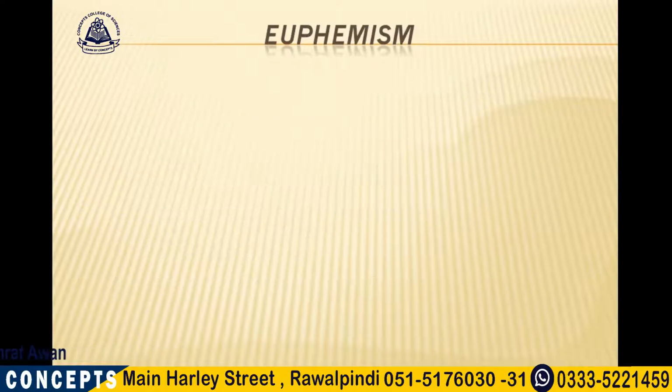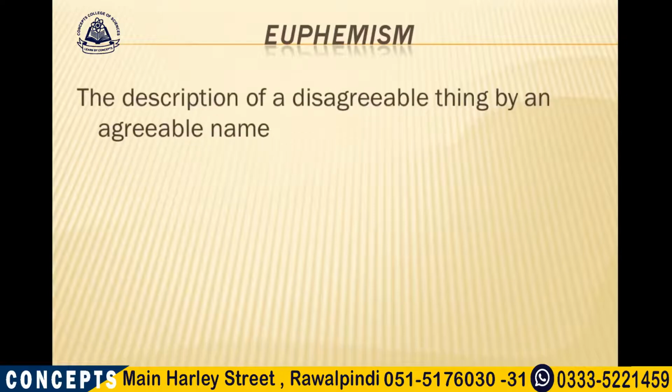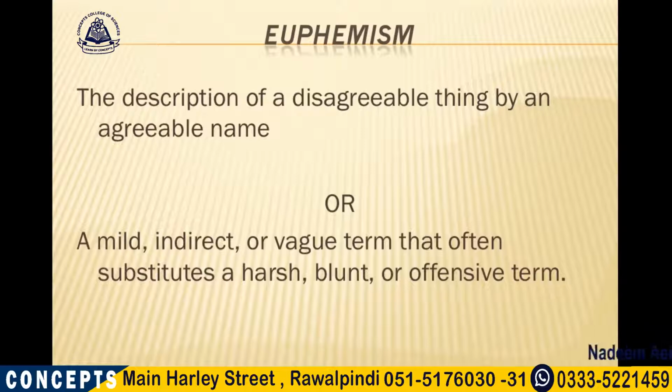The next figure of speech is euphemism. It is the description of a disagreeable thing by an agreeable name. Or, in other words, we can say, it's a mild or indirect or vague term that often substitutes a harsh, blunt, or offensive term.